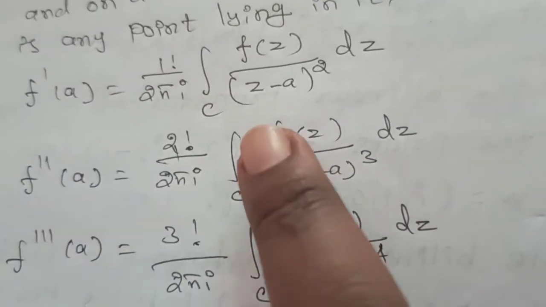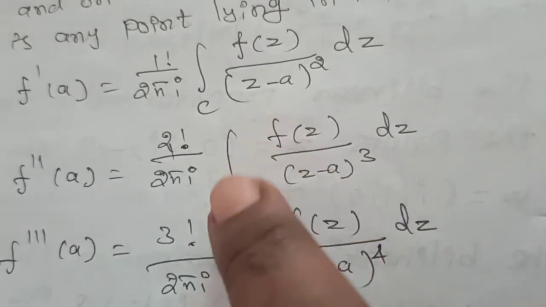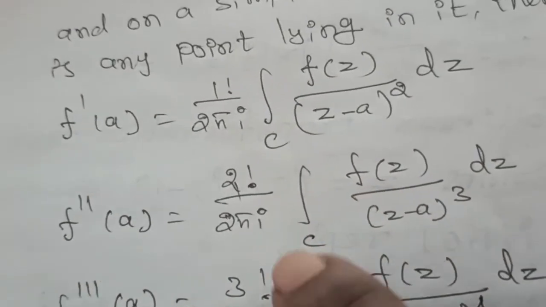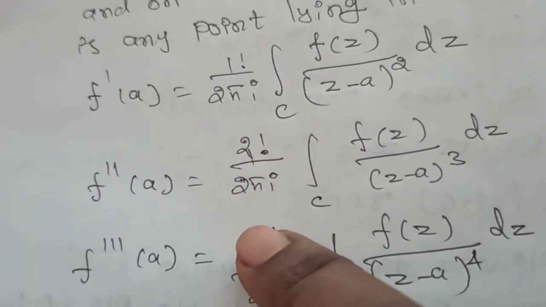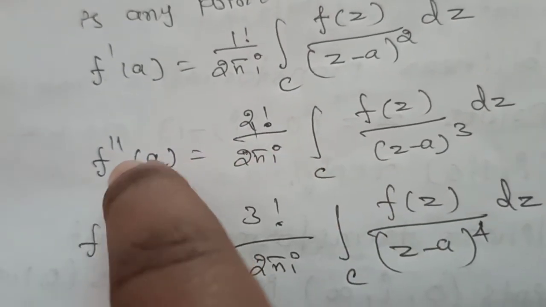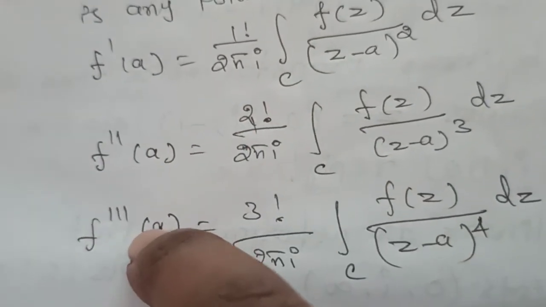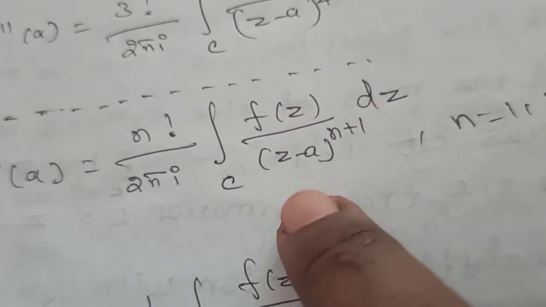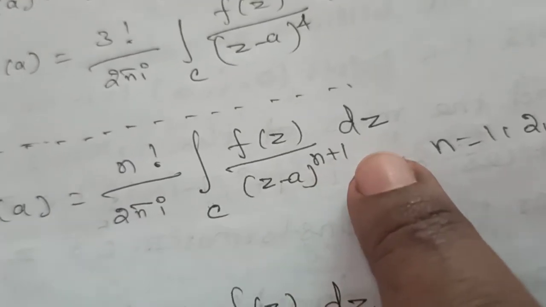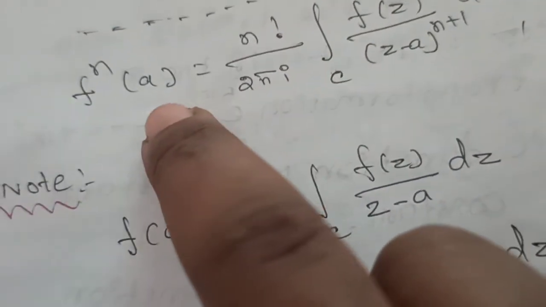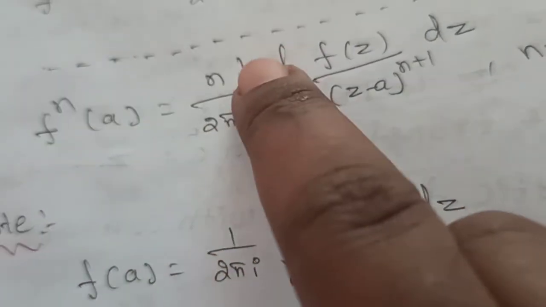Suppose we want to find the integration of c f of z divided by z minus a the whole cube into dz. In this case, by cross multiplication, it is equal to 2 pi i into f double dash of a divided by 2 factorial. Suppose we want to find the integration of c f of z divided by z minus a whole power of n plus 1 dz. It is equal to 2 pi i into f power of n of a divided by n factorial.